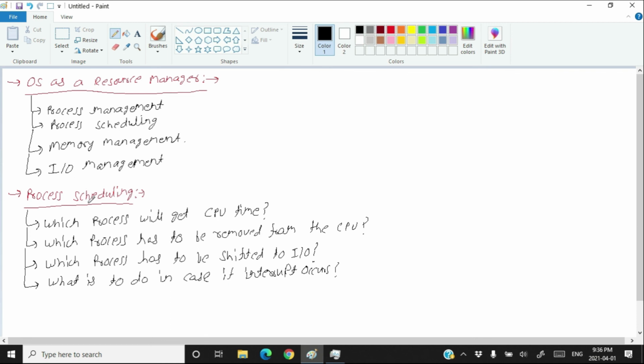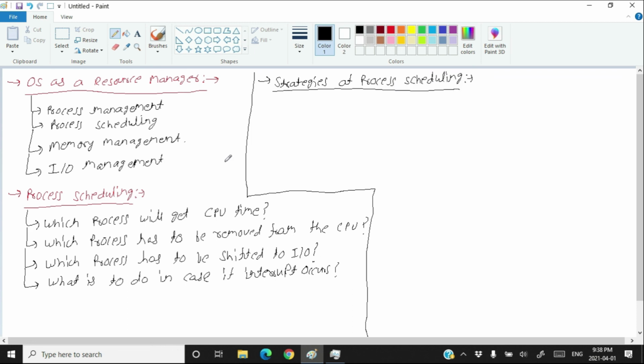The process scheduling is the responsibility of the operating system. Since all the processes in the memory have to share the CPU time, the process scheduling becomes a very critical task of the operating system. And there are certain strategies by using which the operating system does the process scheduling. So let's see the strategies of process scheduling.